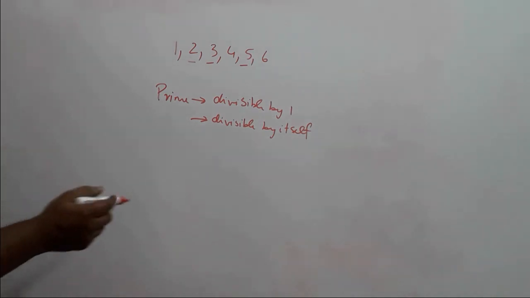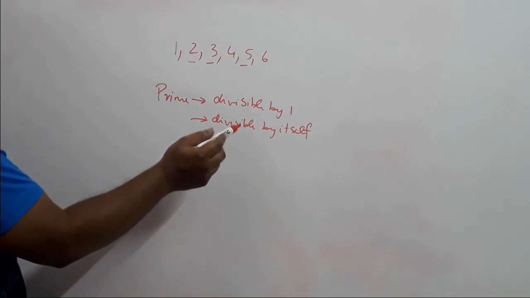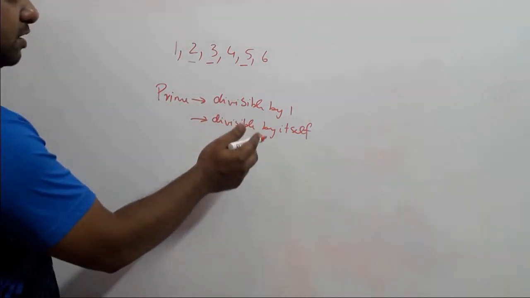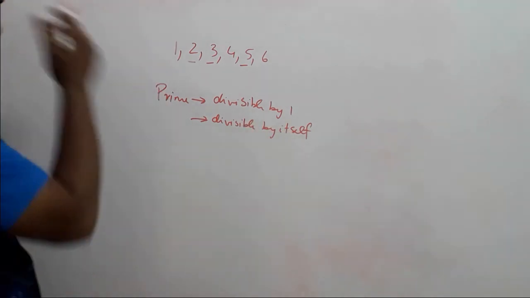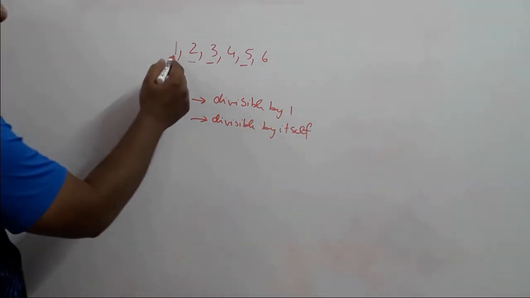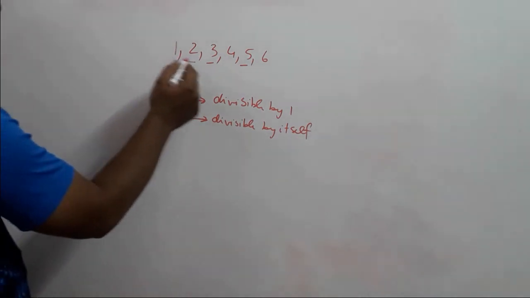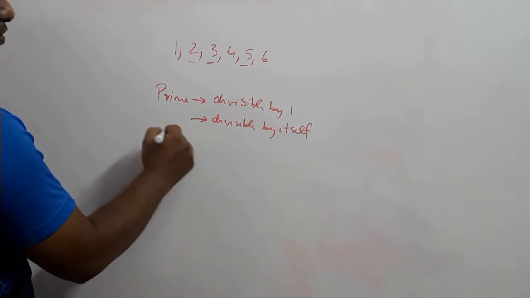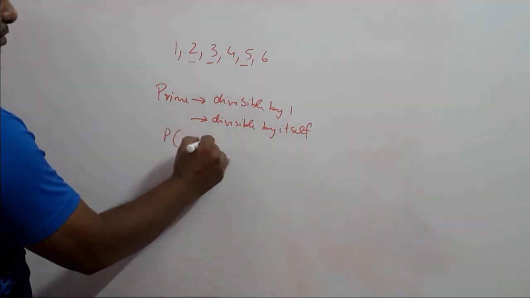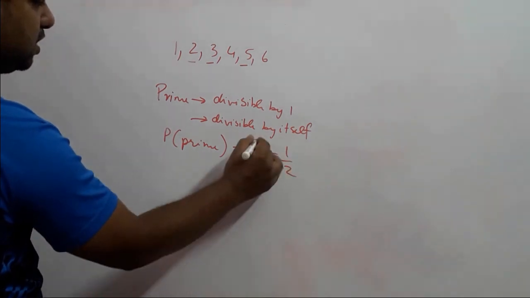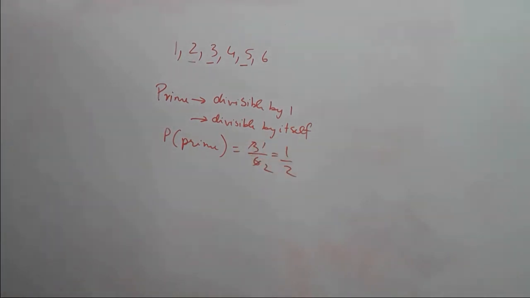It does not fulfill both these conditions. It has to be a number other than 1 to be divisible by itself. So it is excluded from prime numbers. But apart from 1 we have 2, 3, 5. So the probability of getting a prime number would be 3 upon 6, which is half.